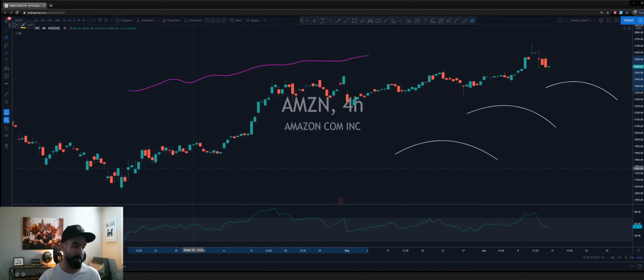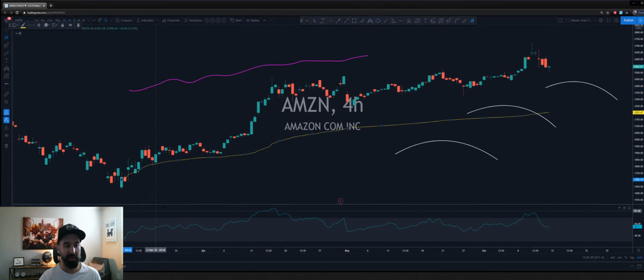Anchored VWAP, I would recommend. So you want to understand where's the average person in, where's the average price in from a pivot point in the chart. So you grab it there, you add it, you would understand, okay, in this chart, since our bottom here, everyone's basically in at 2202. That's the average price. So you know that's pretty much a key point in the chart.